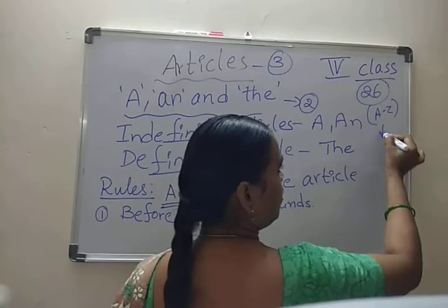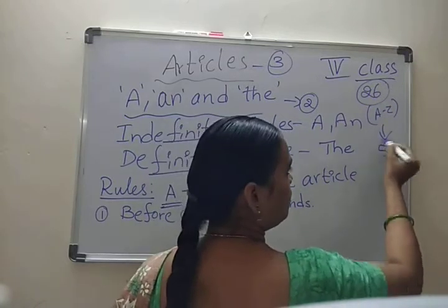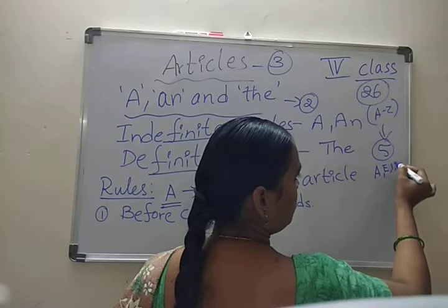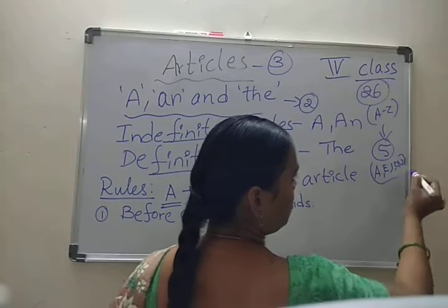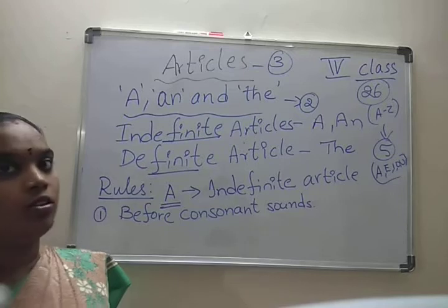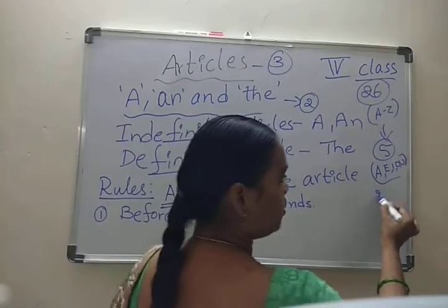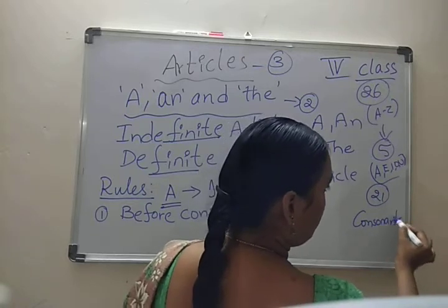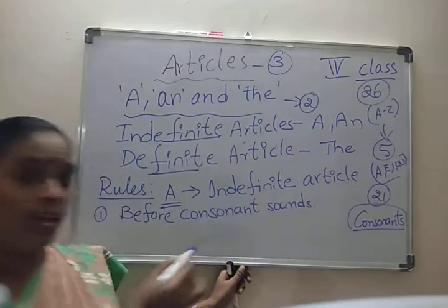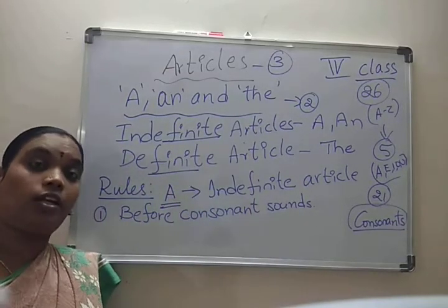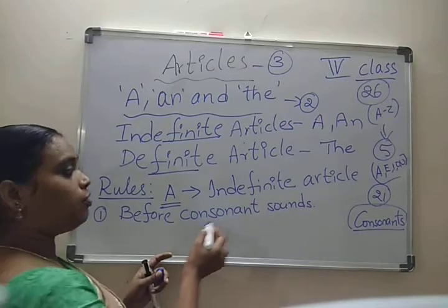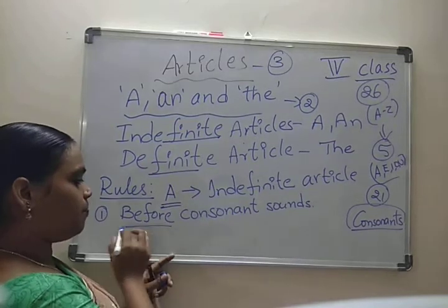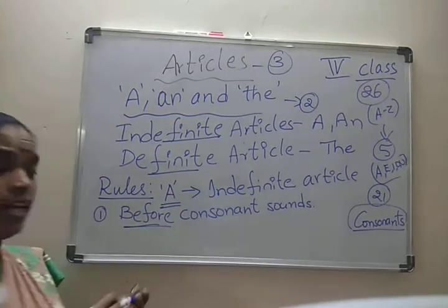Yes, in this, how many vowels are there? 5. What are those? A, E, I, O, U. These are the vowels. The rest of them are all consonants. Means 21 consonants. How many are there? 21 consonants are there. So, where do we have to use a? Before the consonant sounds, we have to use a.